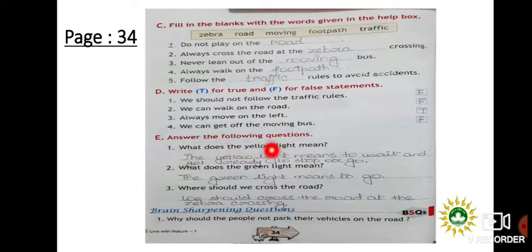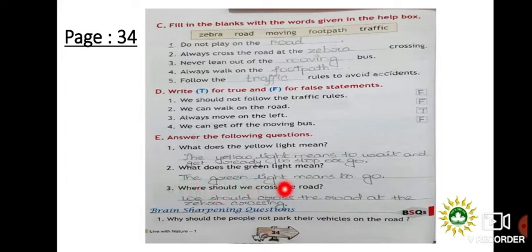What does the yellow light mean? The yellow light means to wait and get ready to stop or go. Number 2. What does the green light mean? The green light means to go. Number 3.